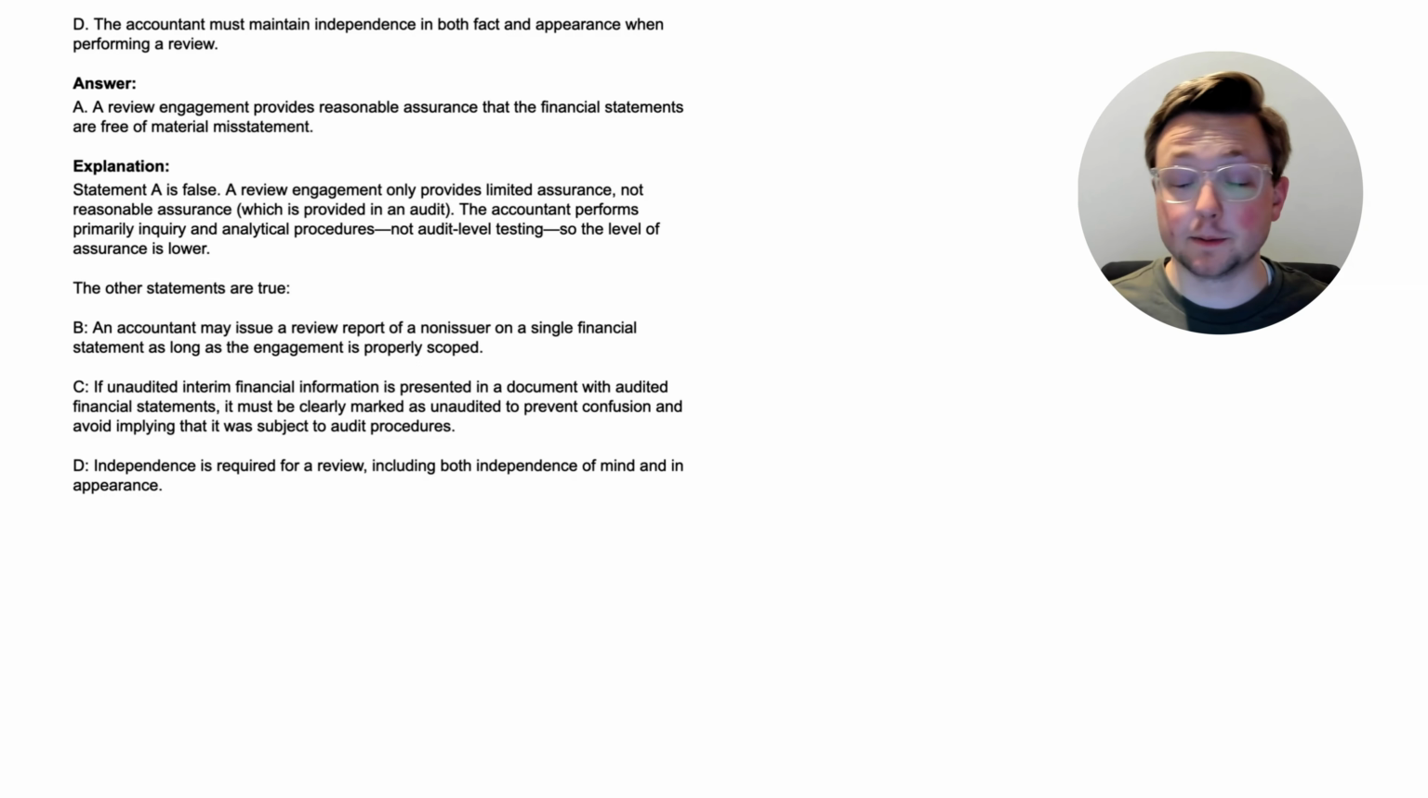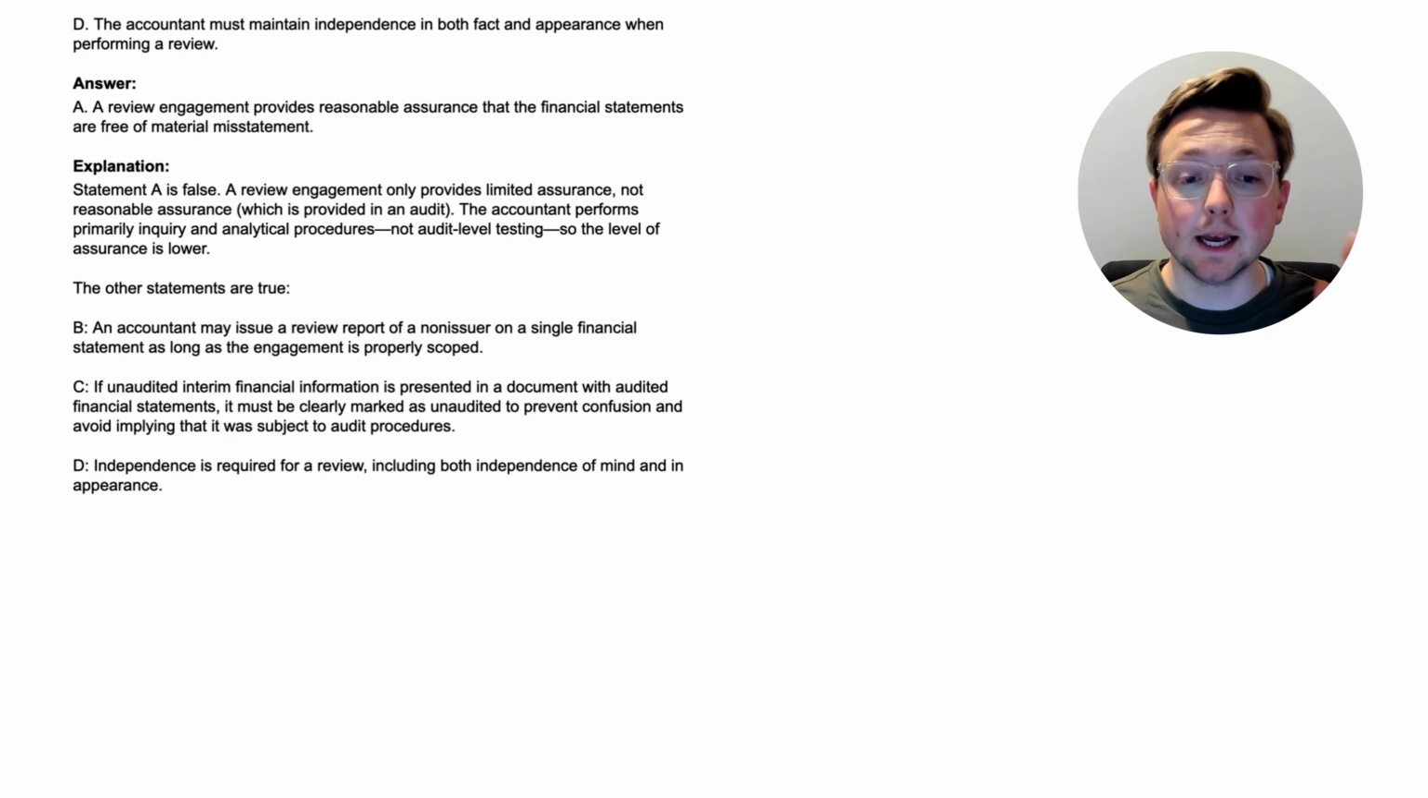Now let's talk about the other statements because they are true, so these are things you need to know. Option B, an accountant may issue a review report of a non-issuer on a single financial statement as long as the engagement is properly scoped. So again, basic idea here is if it's a non-issuer, it is possible that you can issue a report on just a single financial statement, like just a balance sheet, if the engagement is properly scoped. But a lot of the time, that's not the case. A lot of the times you do have to do a review of the interim financial information as a whole, but it is possible to sometimes, for a non-issuer, just do one financial statement.